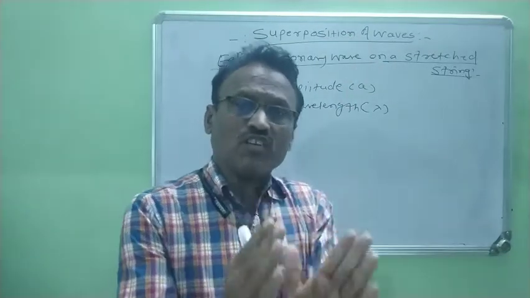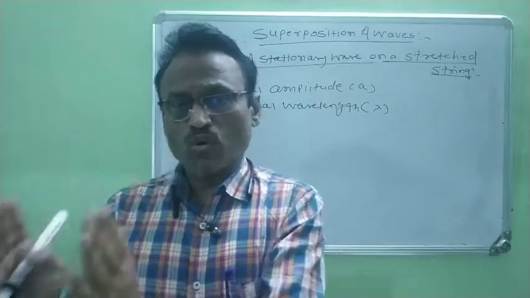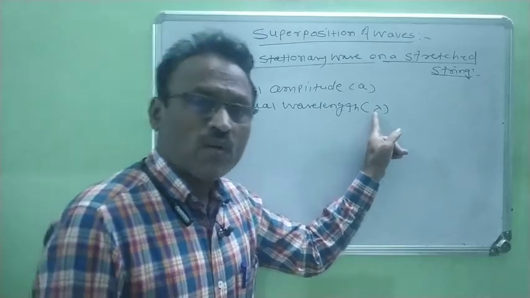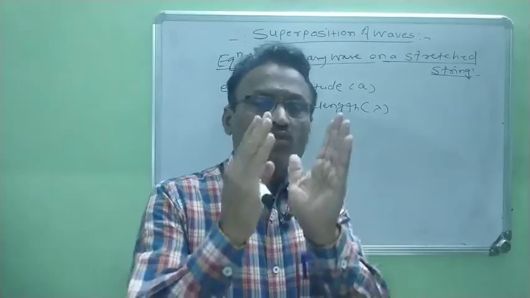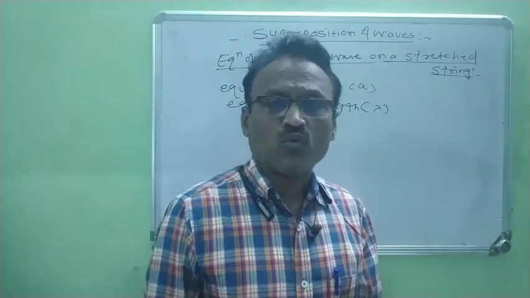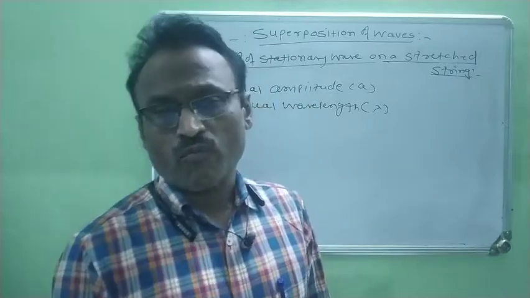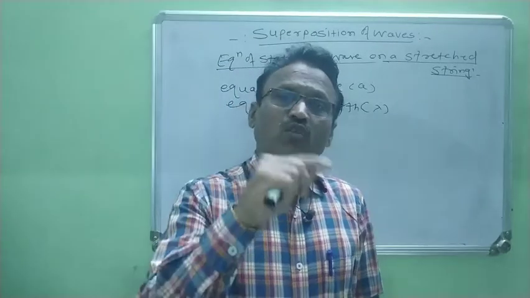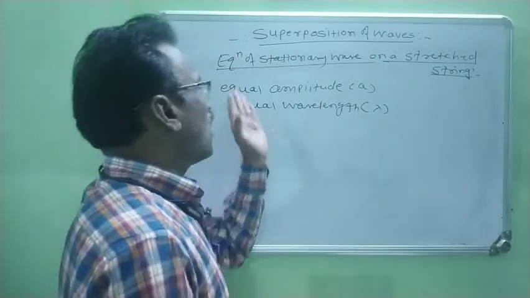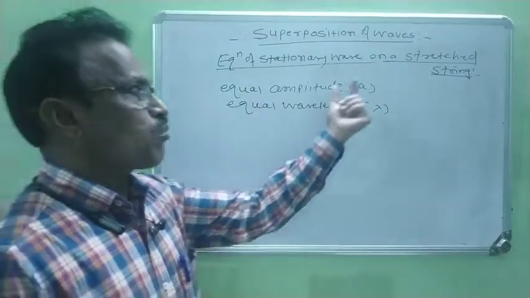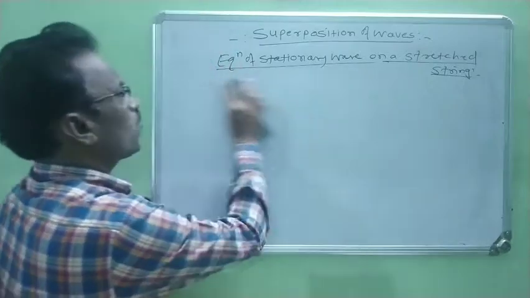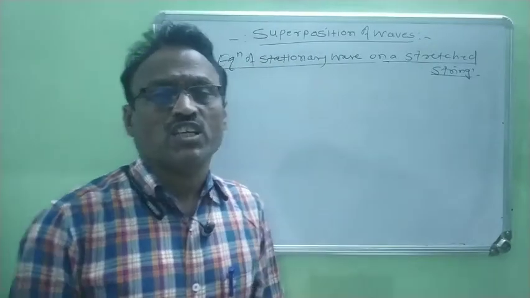Now in this case we consider two identical simple harmonic progressive waves having the same amplitude a and the same wavelength lambda, right? Now the displacement due to the first wave is suppose y1 and displacement due to the second wave is y2, and according to the principle of superposition of waves the resultant displacement due to the two waves is y, and y is always equal to y1 plus y2, right? In this way we consider two simple harmonic progressive waves and these two waves produce a stationary wave. We have to find out the equation of this stationary wave, right?